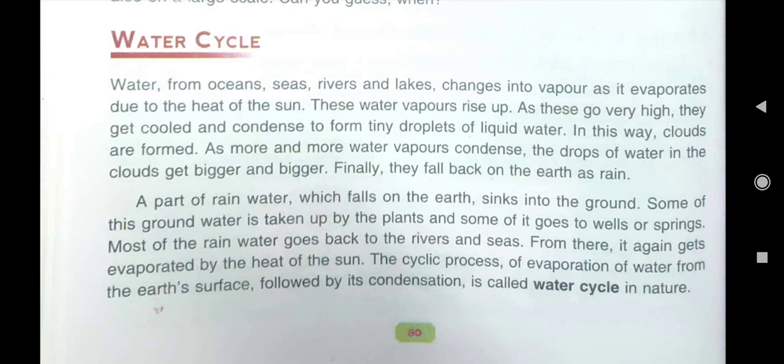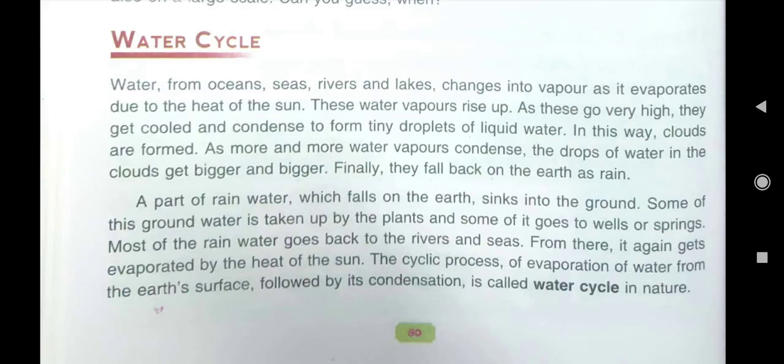Then again there will be condensation. Again clouds will float in the atmosphere, and when these clouds become so heavy that the air cannot hold them, then they fall down as rainfall. So you must have seen, children, this is a continuous cycle.